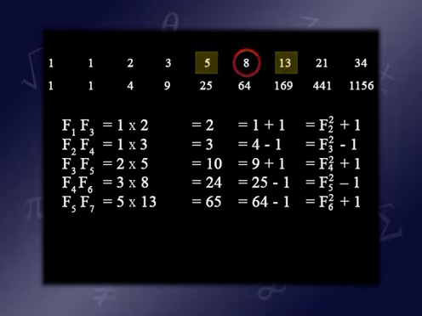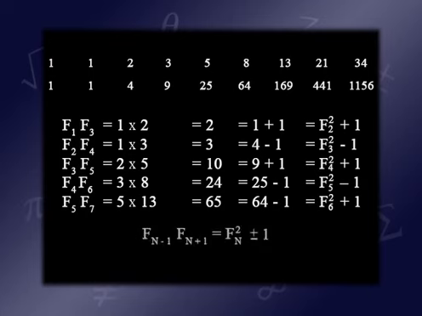It works even with the lower numbers: F1 times F3 is 1 away from 1 squared, and F2 times F4 is 1 away from F3 squared. In general, the pattern seems to be that if you take the n minus first Fibonacci number times the n plus first Fibonacci number, you get the square of the nth Fibonacci number plus or minus 1. Always 1. In fact, we can say it more precisely: F(n-1) times F(n+1) minus F(n) squared is equal to minus 1 to the nth power.